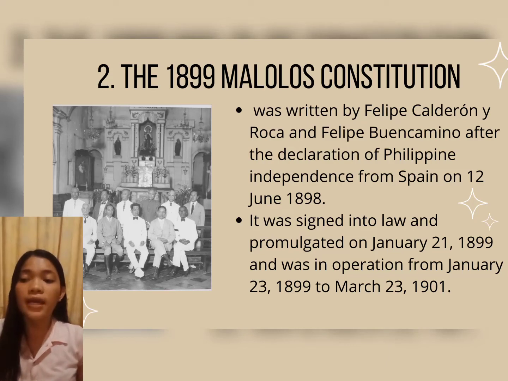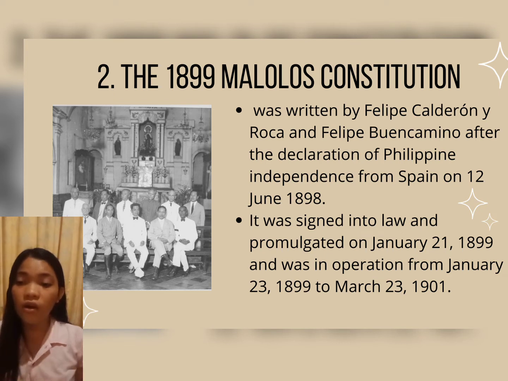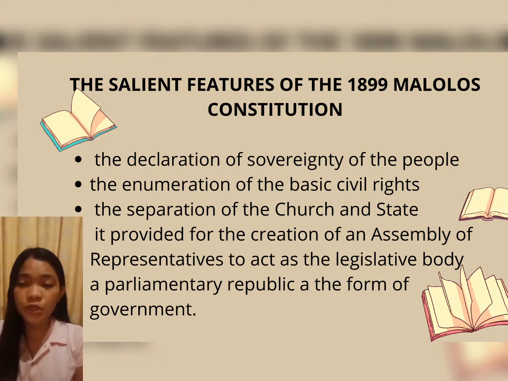So we are now in the 1899 Malolos Constitution. It was written by Felipe Calderon and Felipe Buencamino after the declaration of Philippine independence from Spain on June 12, 1898. It was signed into law and promulgated on January 21, 1899 and was in operation from January 23, 1899 to March 23, 1901.